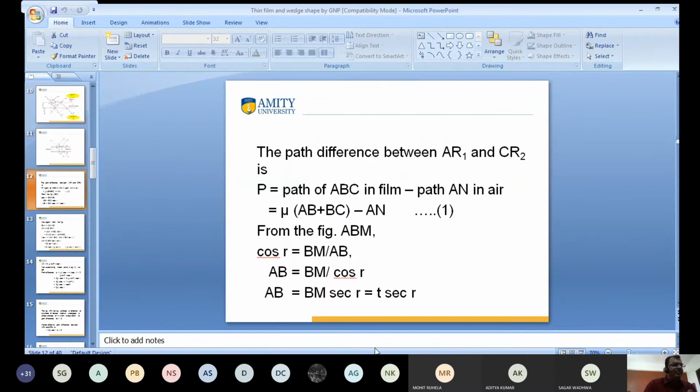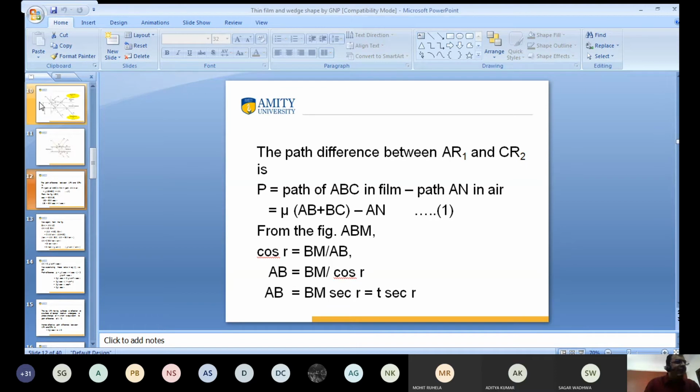This is important. You know, the path difference between AR1 and CR2 is path of ABC in film minus path AN into air. So I write down, film means thin film. Thin film means oil. So what is the refractive index of oil? The path travel in medium is equal to mu into distance. Mu into AB plus BC minus AN into mu. But for air, mu is 1.